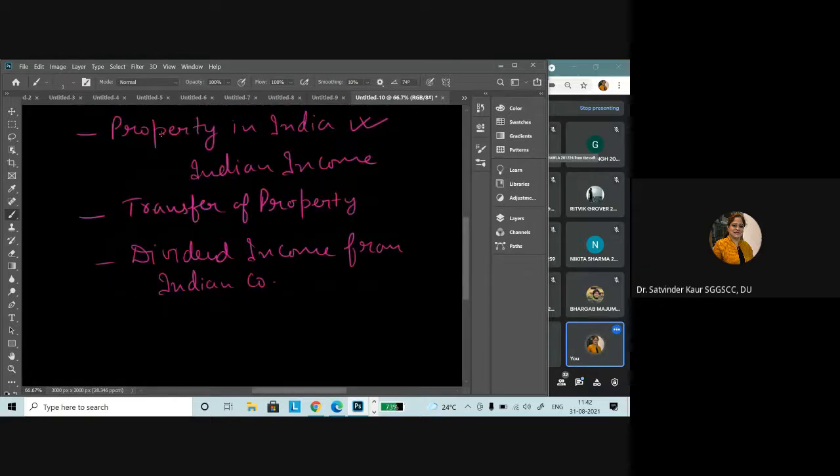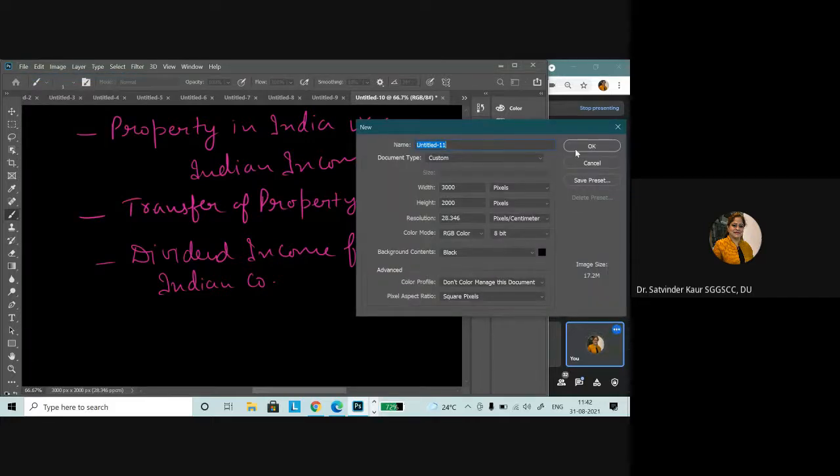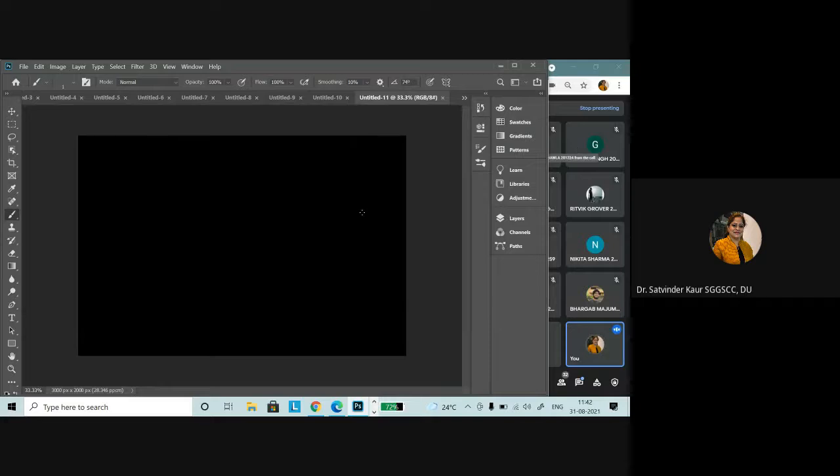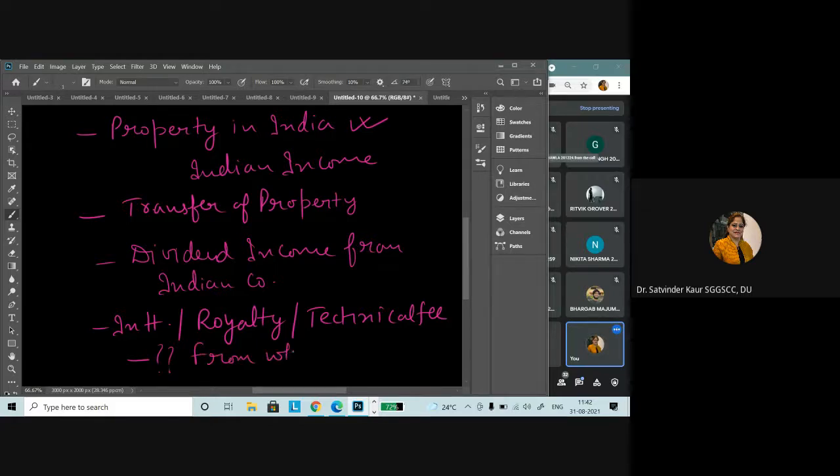Now there come three more points which we consider as income by way of interest, royalty and technical fee. So if I use the words interest income, royalty income, and technical fee, whether it is Indian income or not would depend upon from whom it is received and for which purpose it is being used.